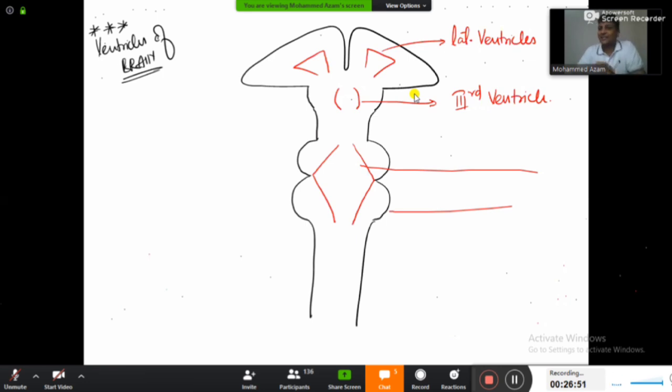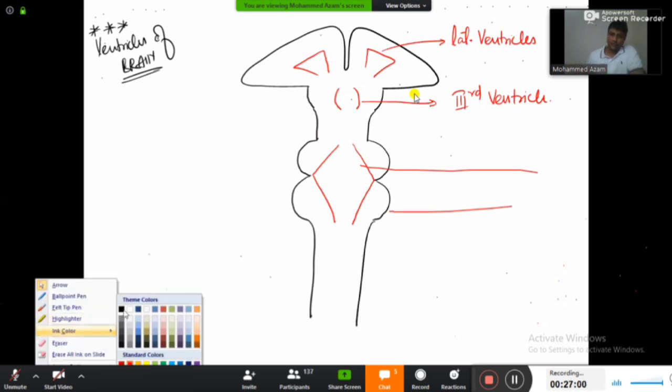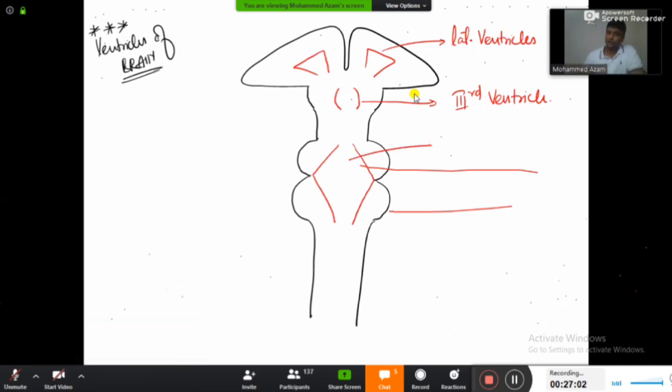So in short, we can say that this ventricle is present in the entire hindbrain: in the pons, in the medulla and in the cerebellum also. And this is the fourth ventricle. So basically, where is the fourth ventricle located? The fourth ventricle is located in the entire hindbrain.